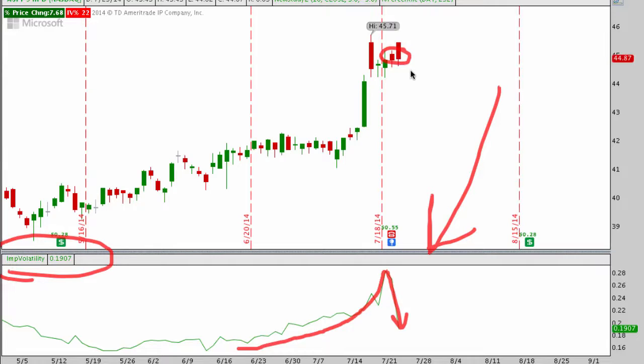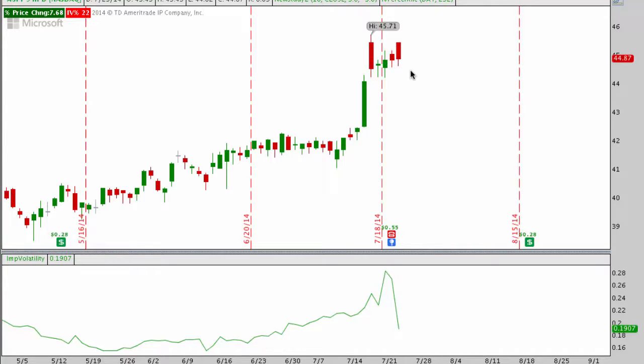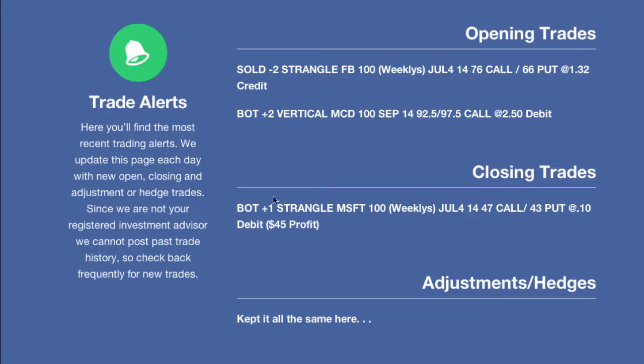So great example of how powerful earnings contraction can be for implied volatility, and really why you should never, ever, under any circumstance, trade options long heading into earnings, because that volatility contraction is just way too powerful to take advantage of. Okay, so let's go over the new trade tonight, and that is our Facebook strangle.